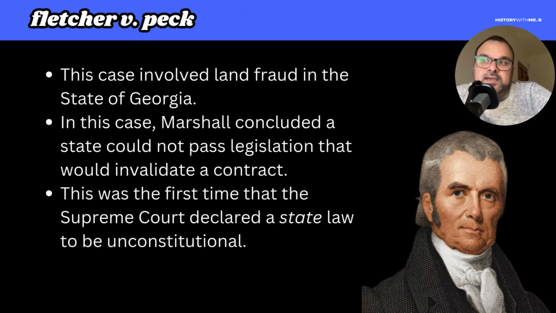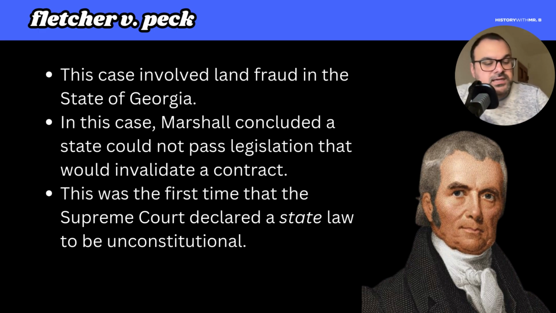And there are other examples here of John Marshall, Chief Justice Marshall, really establishing powers of the federal government. And in 1810, there's another case called Fletcher v. Peck, which involved land fraud in the state of Georgia. Now, Georgia had tried to pass a law that would invalidate a land contract, and Chief Justice Marshall said that's not something that a state can do. A state cannot pass legislation that would invalidate a land contract. So it was the first time that the Supreme Court decided that a state law was unconstitutional.